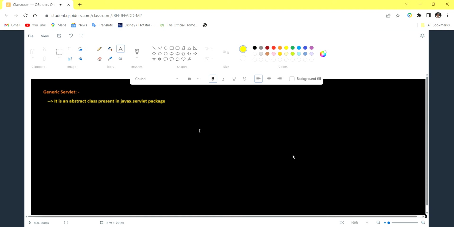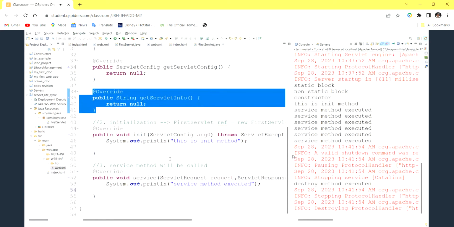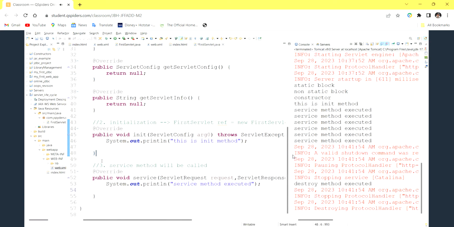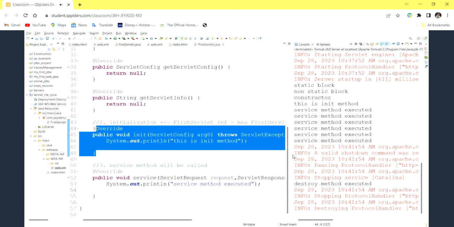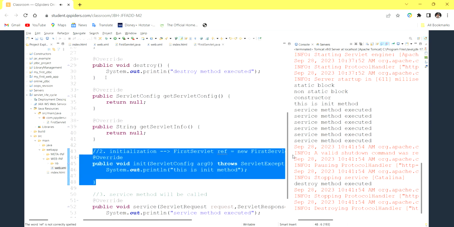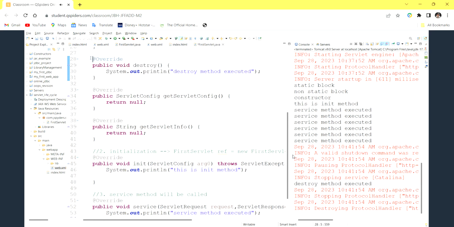So what is this GenericServlet? It is an abstract class, we know. Why do we need it? To overcome some problems, as I told. These are all optional actually, but the container will internally call the init method and so on at the start itself. And at the end, the container will call the destroy method also internally.